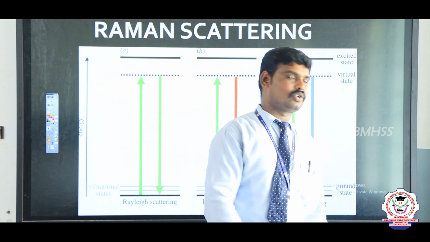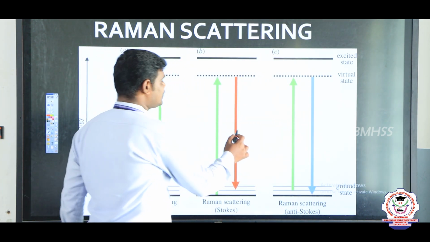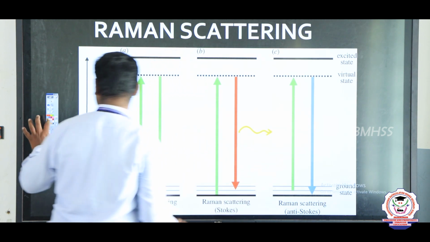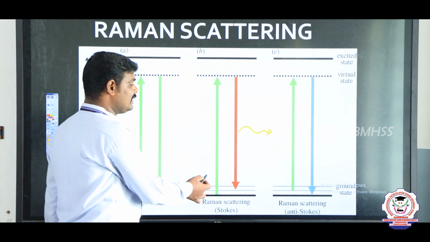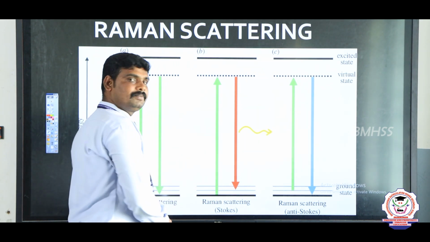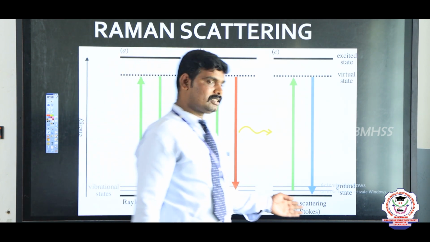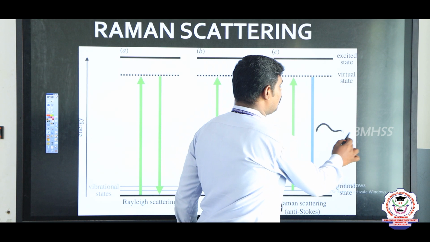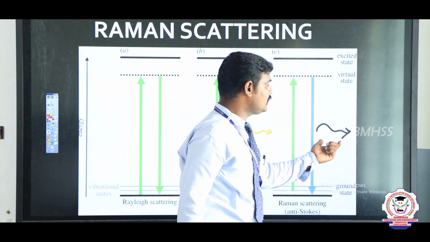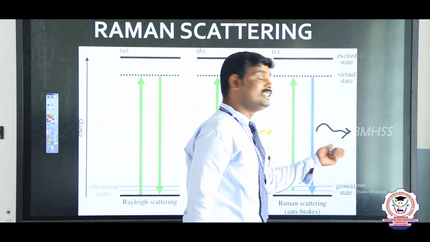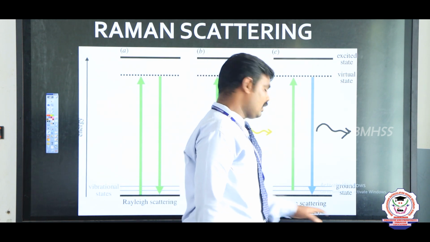Stokes lines are where the frequency of scattered light is lesser than the incident light. Anti-Stokes lines are where the energy or the frequency of scattered light is greater than the incident light.